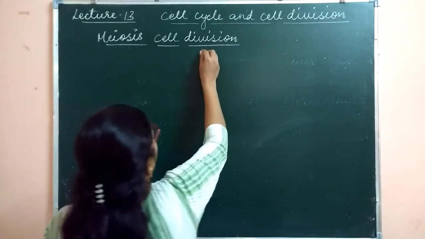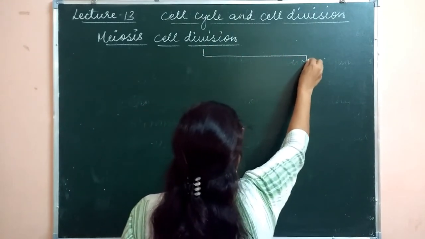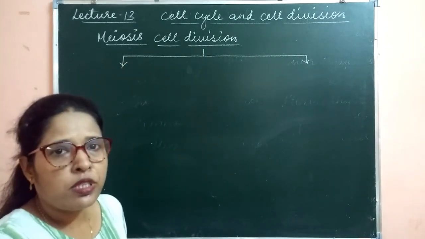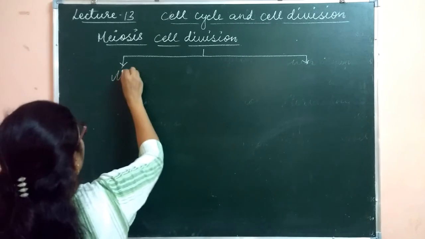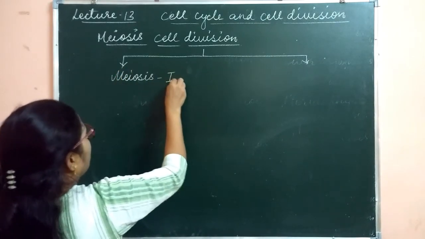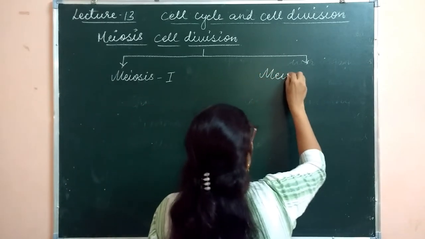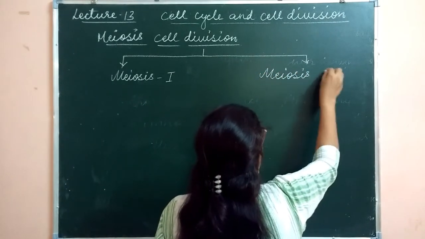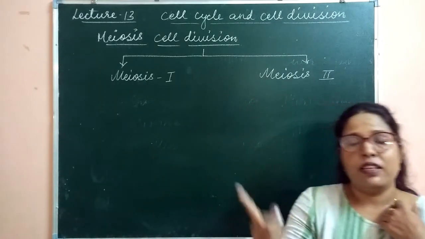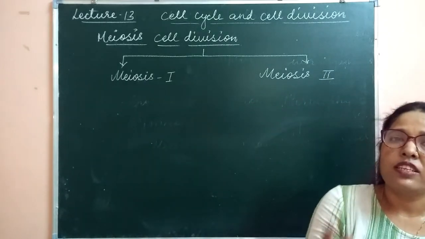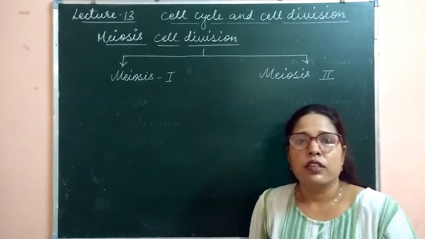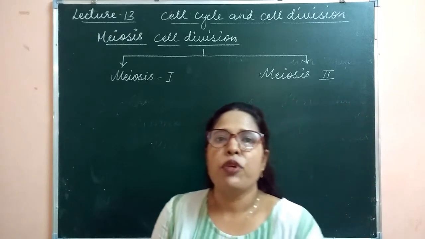Firstly, the meiosis cell division is divided into two steps, that is meiosis 1 and meiosis 2. Clear? This is the division phase. Interphase is a different phase. After interphase, when the cell goes to the M phase, then these phases come under the category of meiosis cell division.